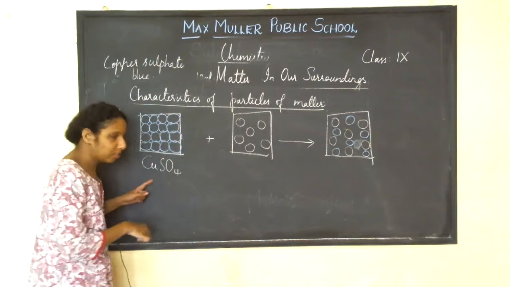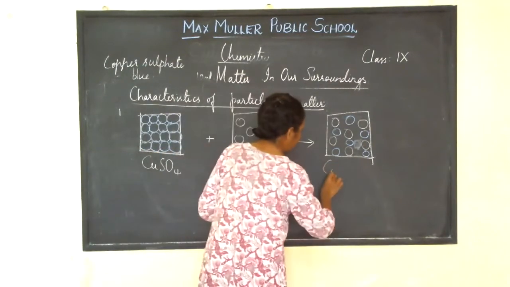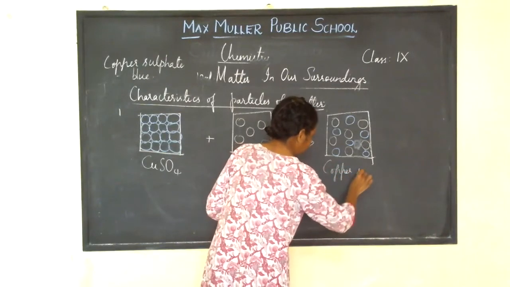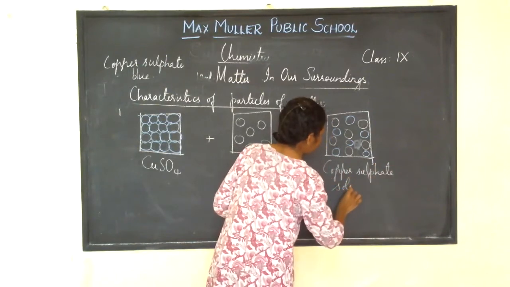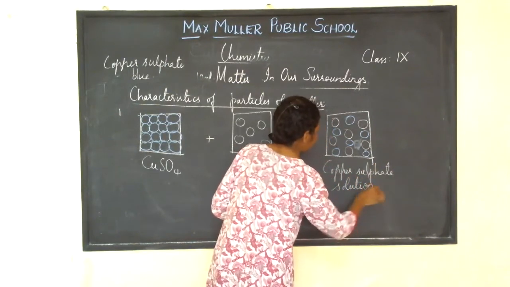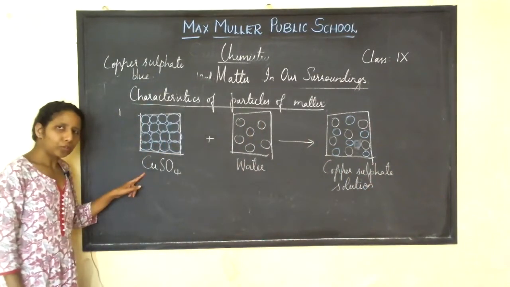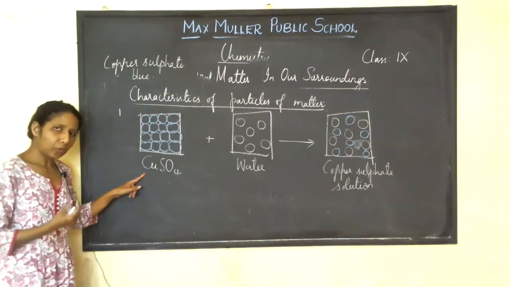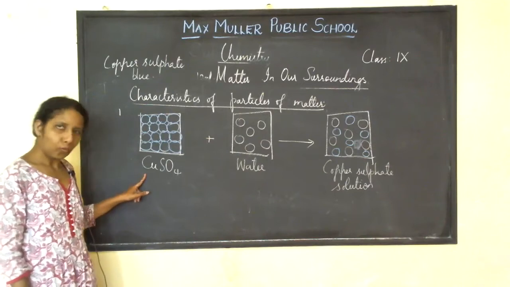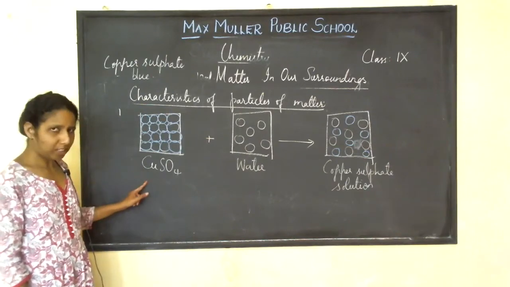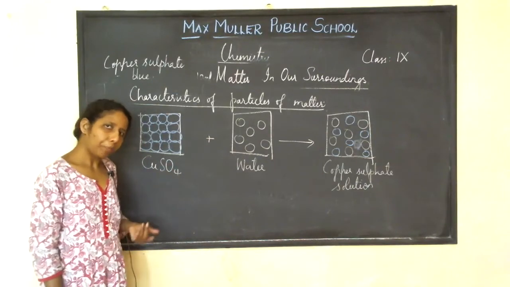Copper sulfate, water, copper sulfate solution. What you are going to do? You are going to add 1 or 2 crystals of copper sulfate in a beaker containing water. So this copper sulfate dissolves in water to give a blue colored solution of copper sulfate.